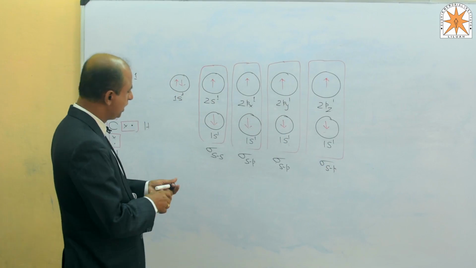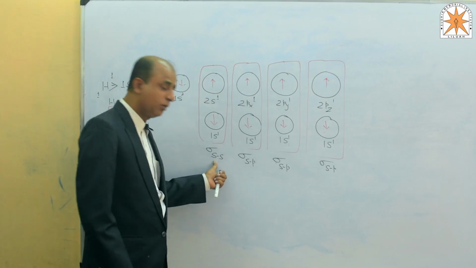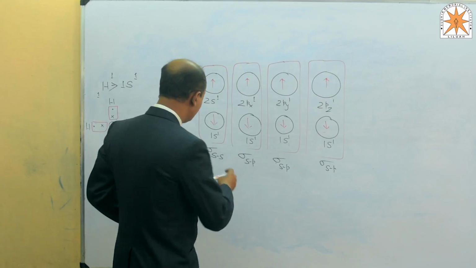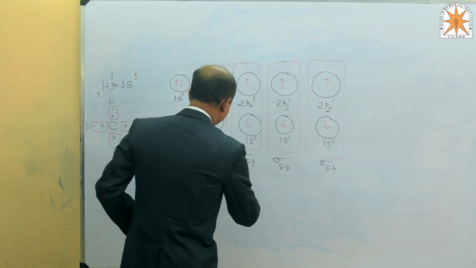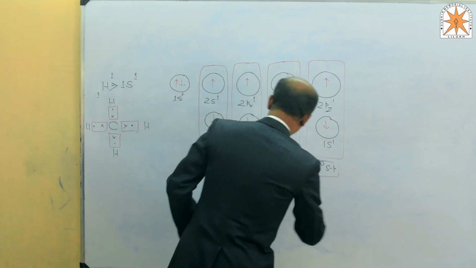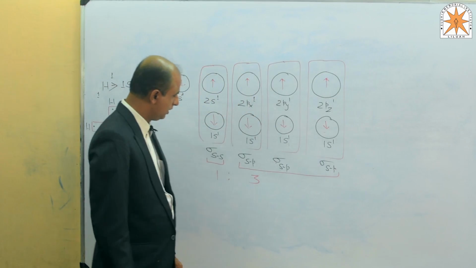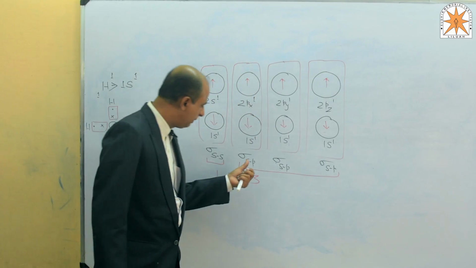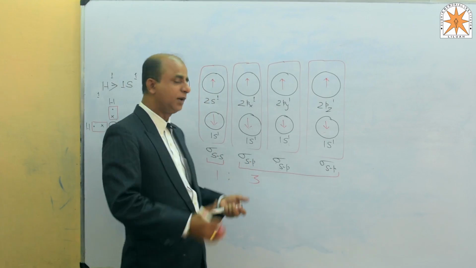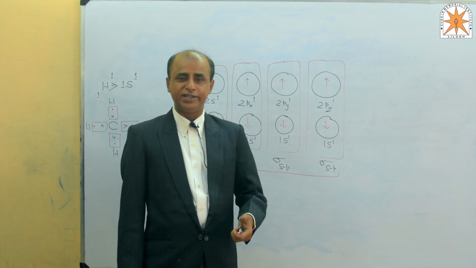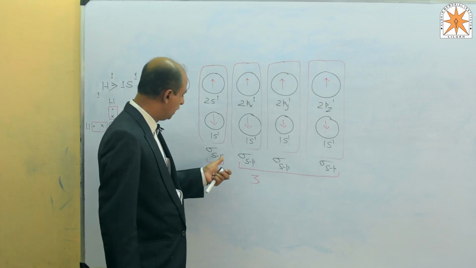SS overlapping is 1, SP overlapping is 3. The ratio becomes 1:3.